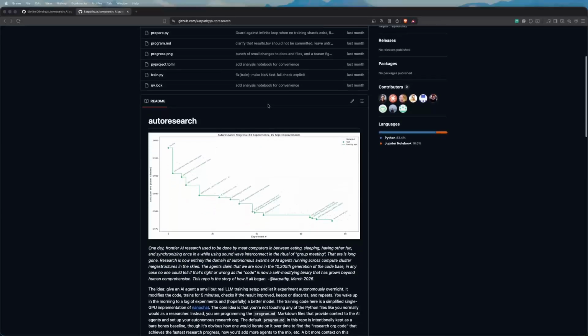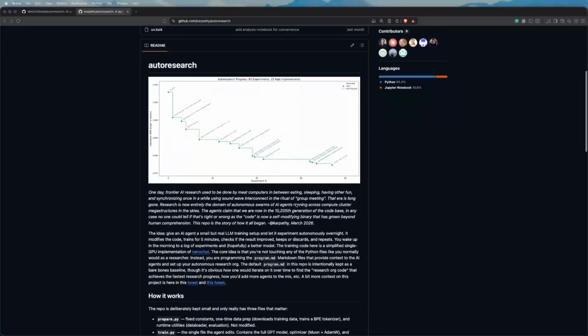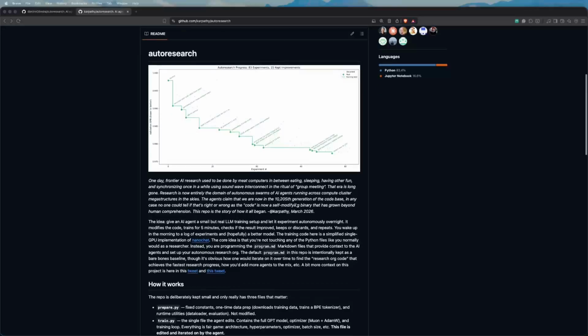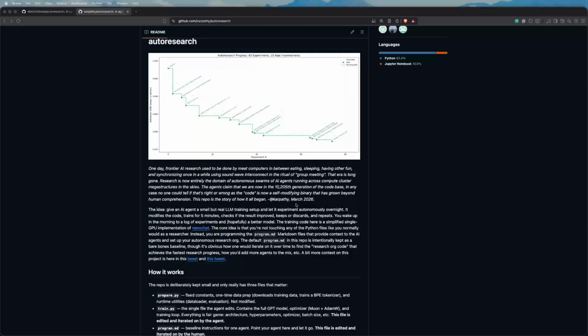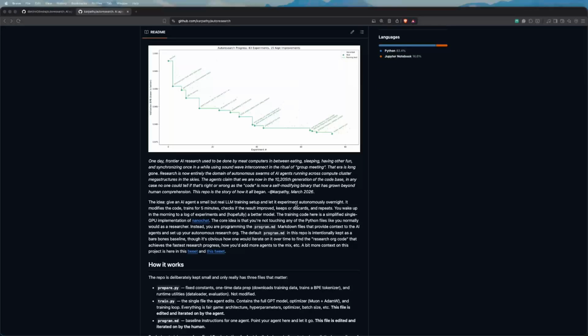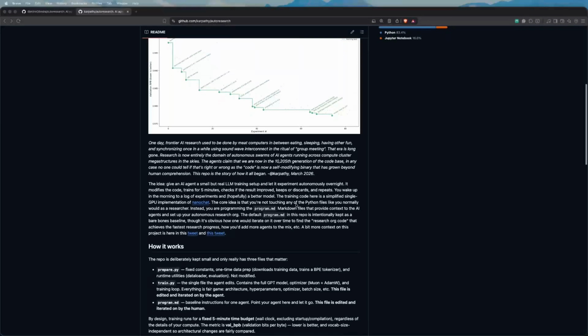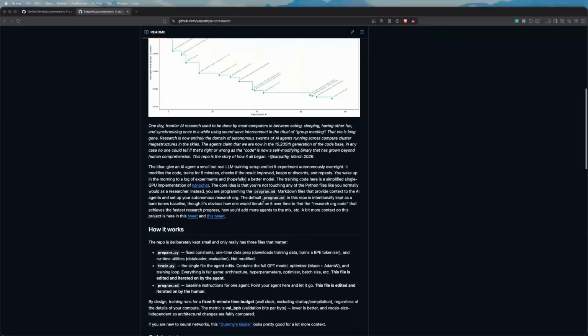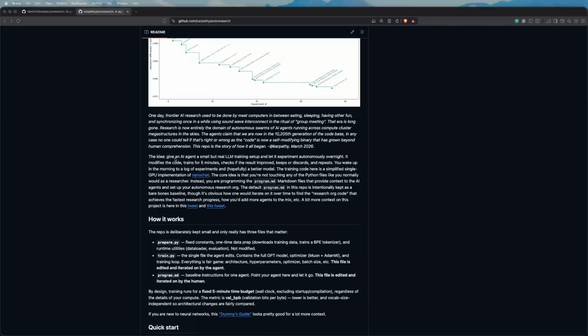This is the repository that Andrej Karpathy created. He also made a few tweets talking about his experiments and the impressions that he had on it. So the idea is actually quite simple. It is basically as simple as it is interesting, and he does a very quick summary here of how it works. So the idea: give an AI agent a small but real LLM training setup and let it experiment autonomously overnight.